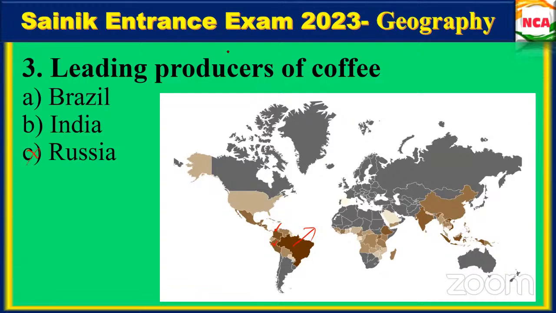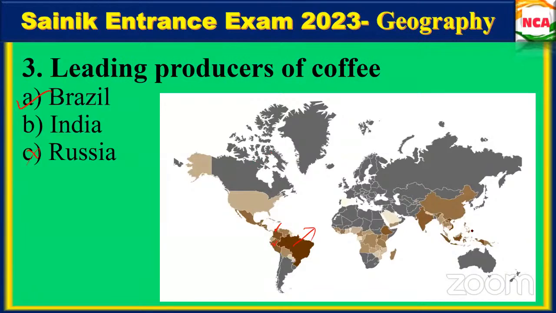In India we are growing coffee. In India it is one of the leading producers, but the most leading producer is Brazil only. See other countries which have coffee production.